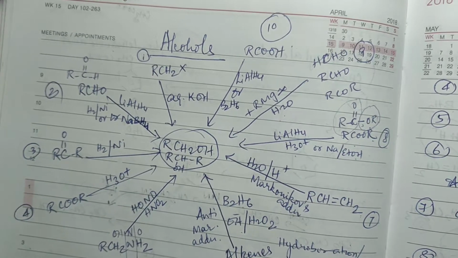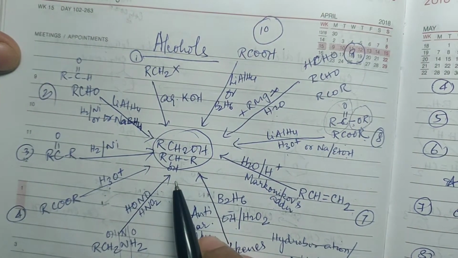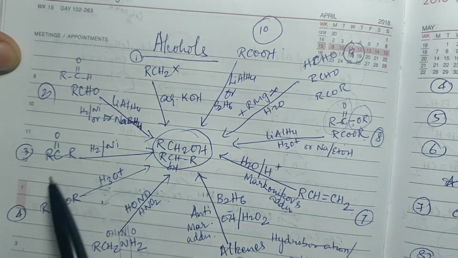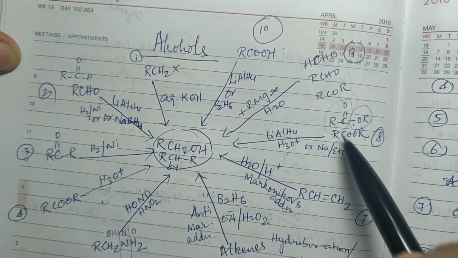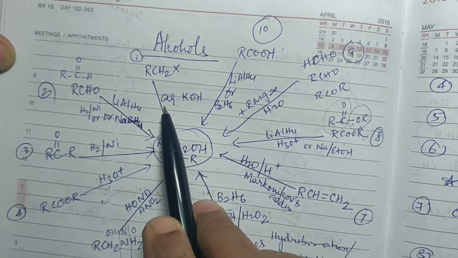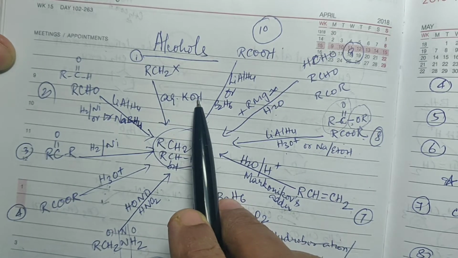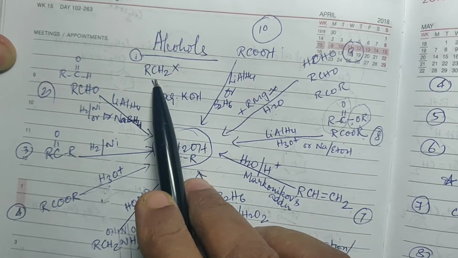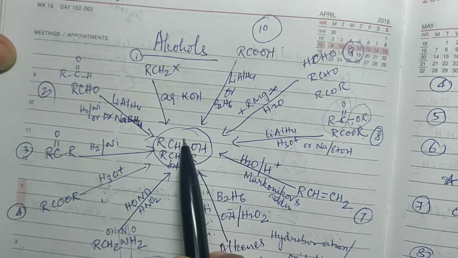Yes, children. Let's do preparation of alcohols. Alcohols can be prepared from alkyl halides, aldehydes, ketones, esters, and I have given everything, right? From alkyl halides, by nucleophilic substitution, aqueous KOH is added, you get the corresponding primary alcohol. If you use secondary halide here, then you will get a secondary alcohol.